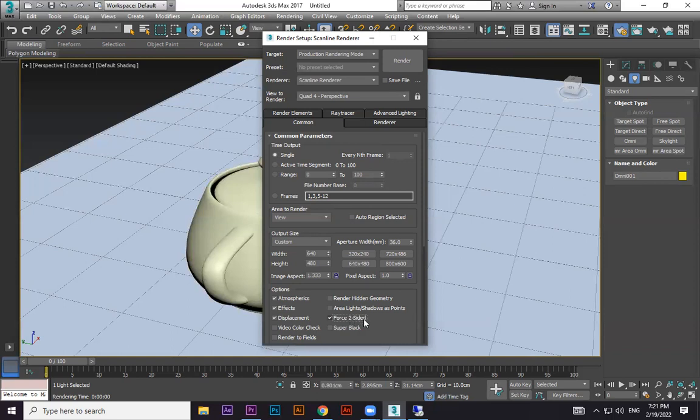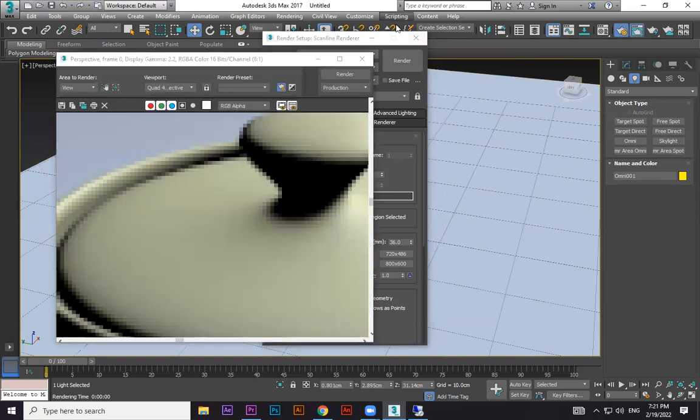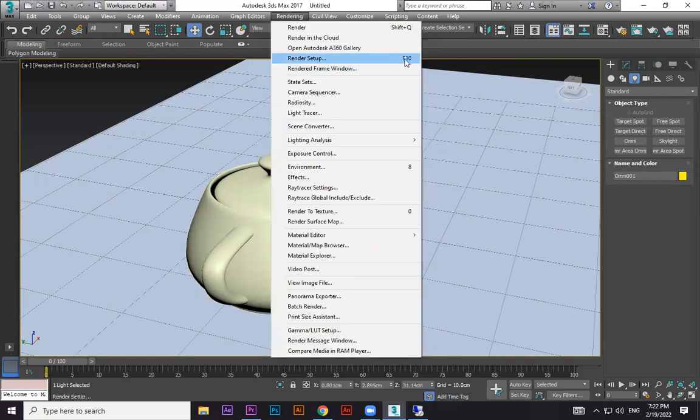Switch on this option, force two-sided. Then if you render, you can see that the problem will be solved. Okay, so you need to keep this one on to get it. Two-sided means the other side will also be rendered at a time. That's what it means. To get to it, go to rendering, render setup, or press the shortcut F10, function key 10.